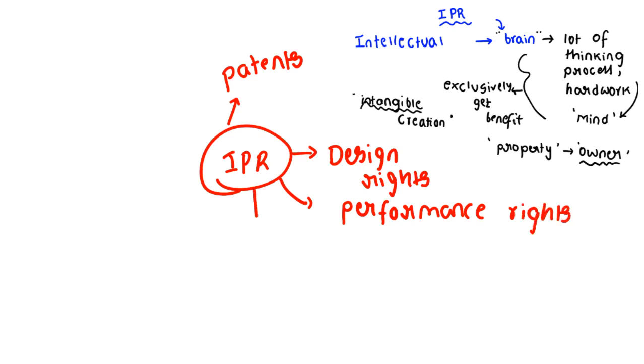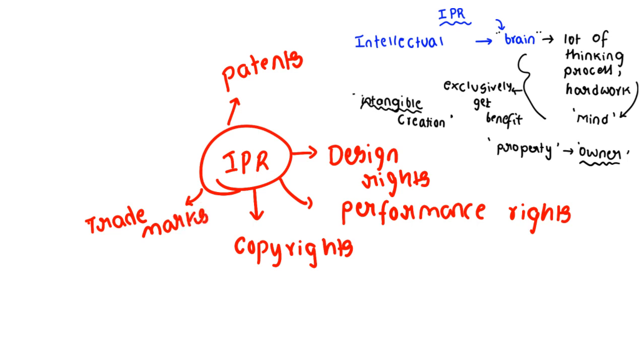And the IPR also consists of the copyrights. And the IPR also consists of the trademarks. Clear? The trademark. The IPR also consists of the database rights. These are the various rights that IPR holds.